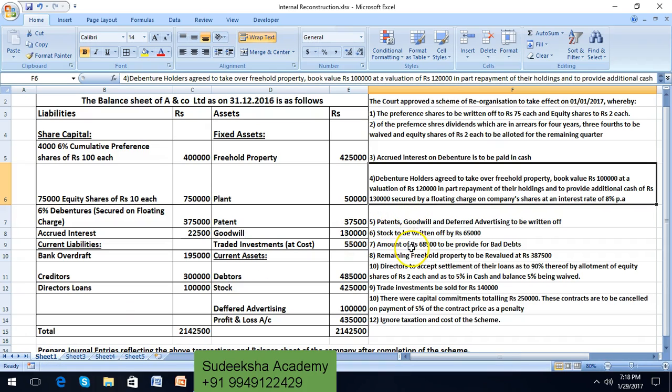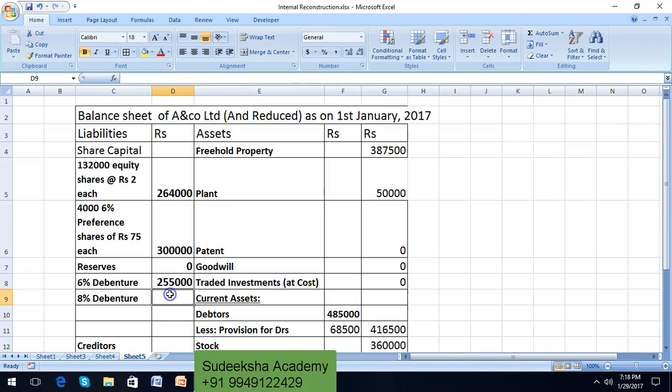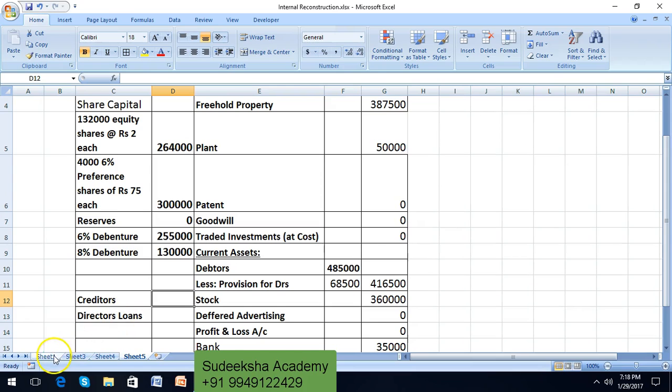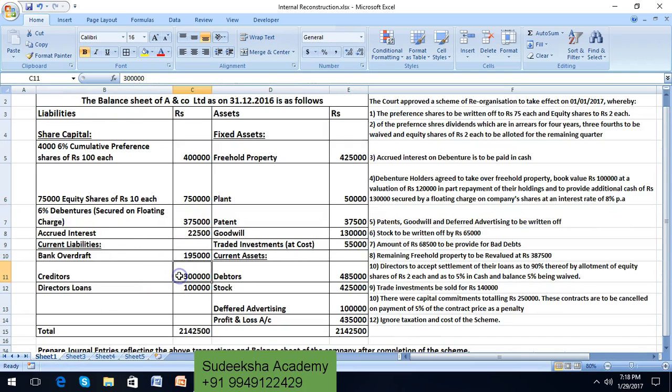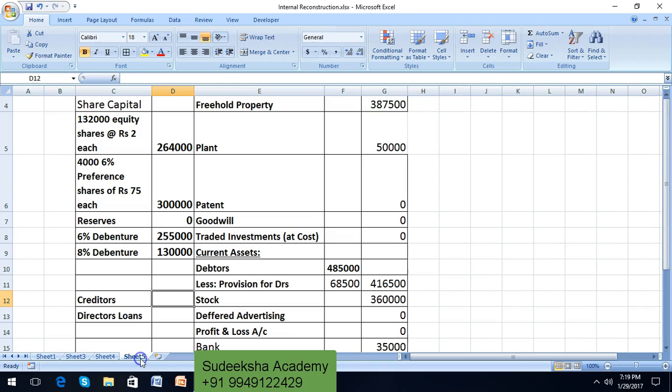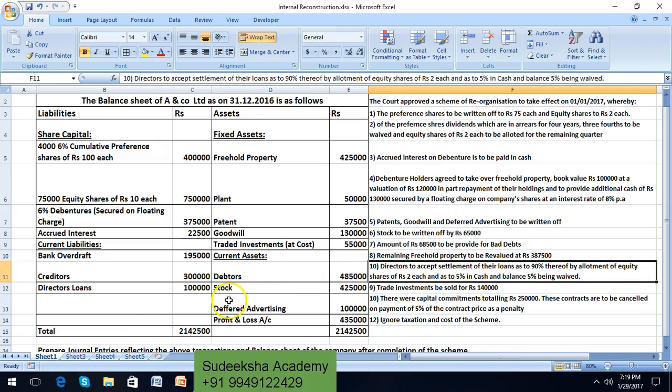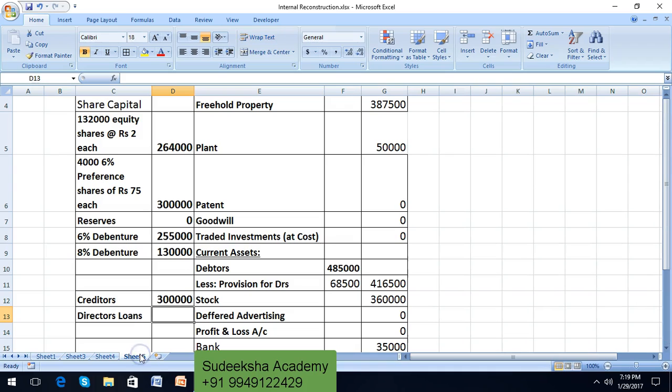It has also been mentioned that 8% debentures have been brought down to a value of rupees 1,30,000. So 8% debentures 1,30,000. Next, creditors. There is no adjustment on creditors, so 3 lakhs will continue even after reconstruction. Directors' loans have been completely wiped off, so therefore directors' loan will become 0.